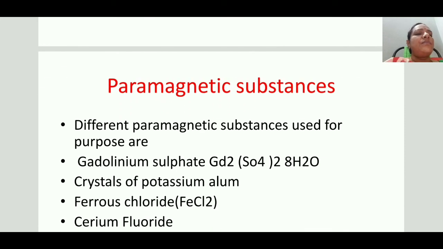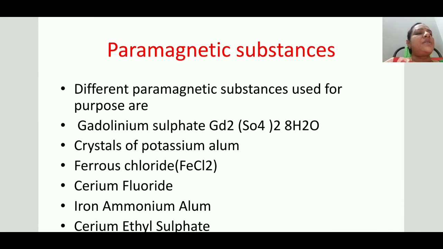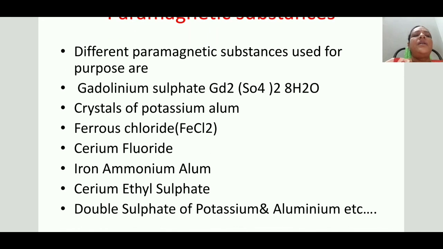There are also some other paramagnetic substances used in adiabatic demagnetization which show the fall in temperature, and that is gadolinium sulfate crystal. One thing to remember here is that different paramagnetic substances show different falls in temperature. By using gadolinium sulfate, we got 0.25 K as the lowest temperature.